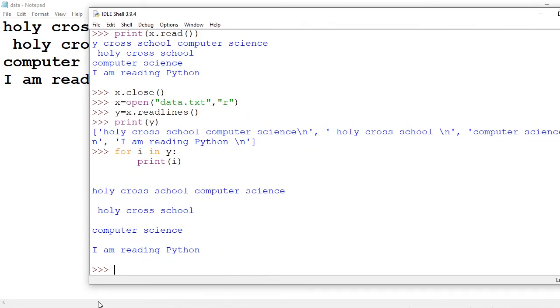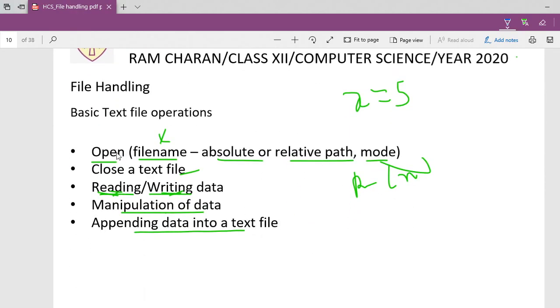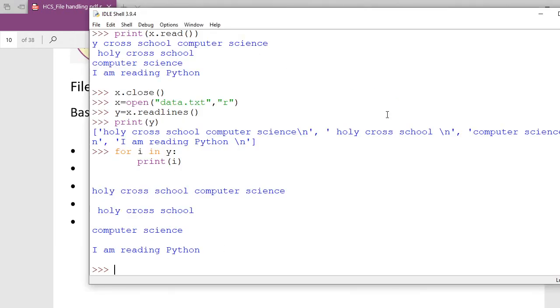Okay. Now the question is, let me go a little bit further. We have successfully opened our file, successfully closed our file, and successfully read. Writing we have seen, but can we make some more customized form of writing, so that in one go I can just print multiple times? Can I prepare it this way? See this method here, it's very simple.